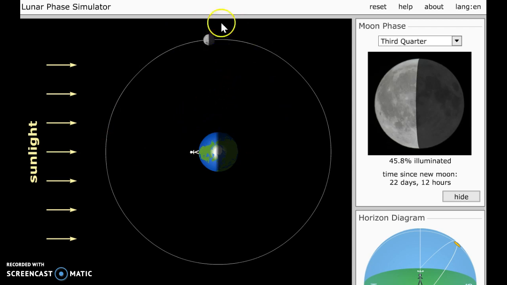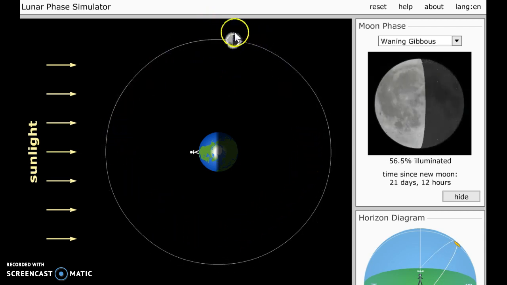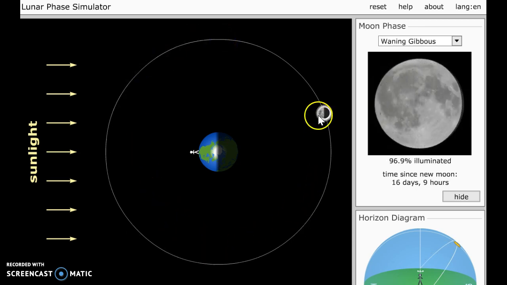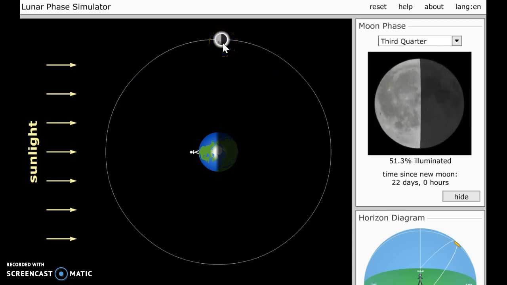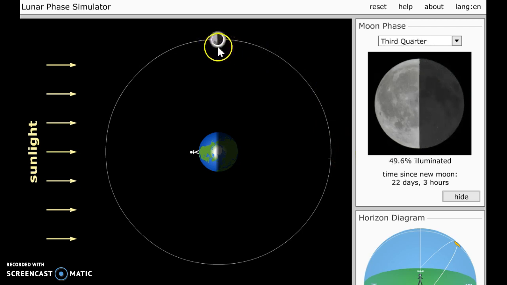And how many days till it's full? Well, full's a long way from now. We've got to wait this week, and then that week, and then that week. So about 3 weeks, right? It's about 21 days. If we want to be more meticulous and careful, we know that it's 29.5 days to get all the way around. And we know to go from third quarter over to full is going to be 3/4 of that, or 0.75. So a better answer would be to take 0.75 times 29.5, and you get 22 days instead of 21. And that's for number 11.